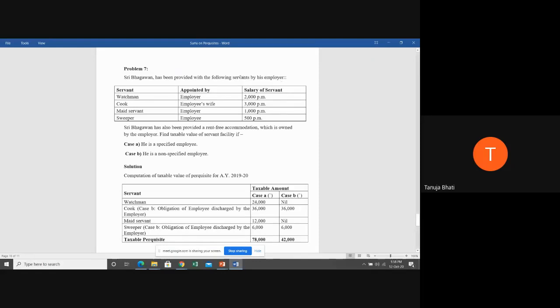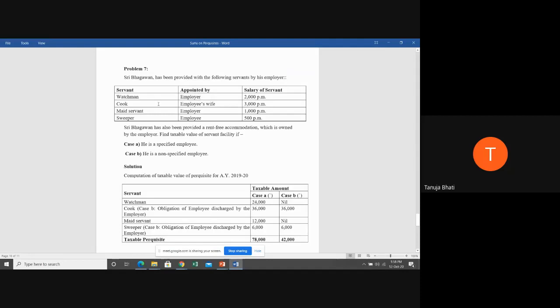Remember, students, here it is clearly given by his employer. Servant is what? Watchman, cook, maid servant, sweeper. Now, who has appointed them? Watchman is appointed by the employer. Appointed means the obligation is of the employer, because the employer has given it.